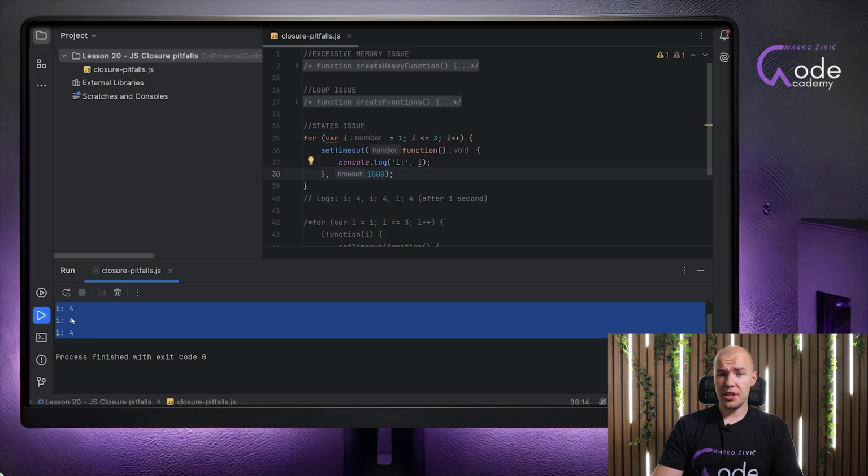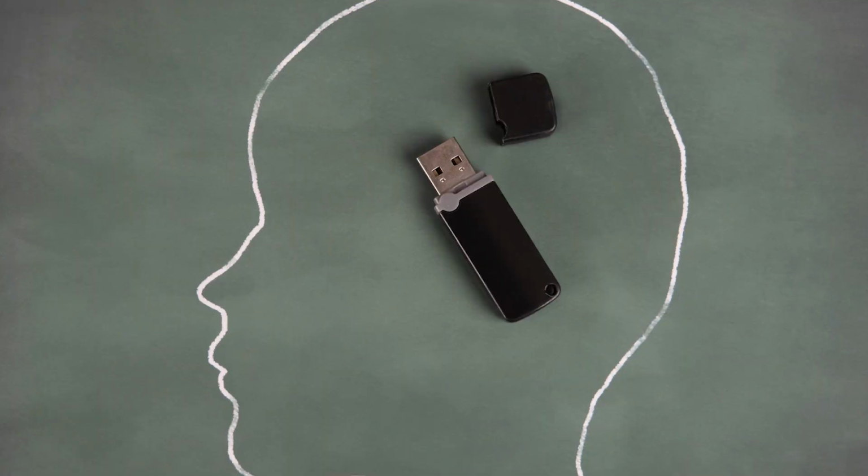So what is the reason of this happening? This is happening because set timeout is creating a closure and its own scope when you invoke it. So it will enclose the reference towards the variable i, and that way it will just keep the same value that is the last value we have inside of it. The set timeout function is creating a scope of its own and its own closure where the reference towards the value i is stored, and basically when we update the value to 4, it is just stored in the memory space.